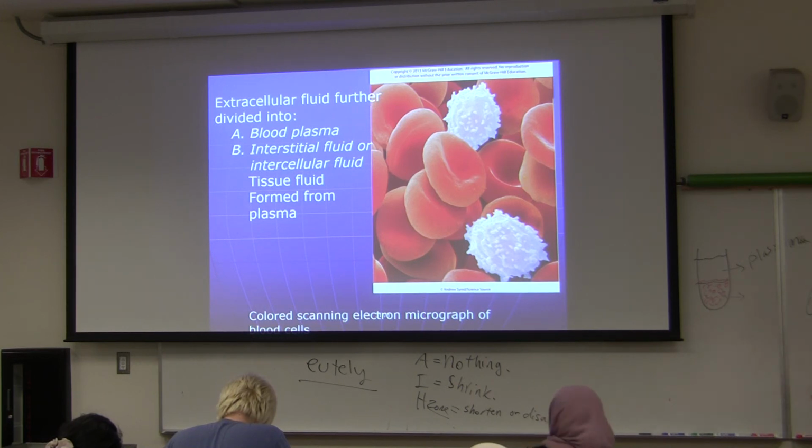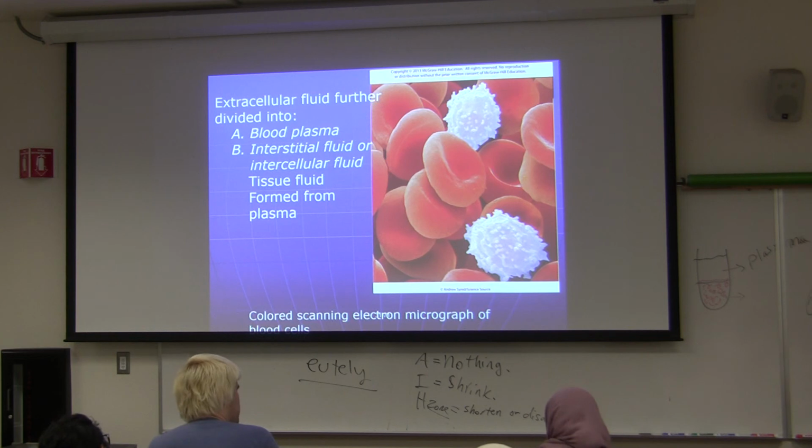Then you have another fluid inside of the cell. Remember that from biology 1? The fluid inside of the cell, I don't know if it's coming up or not, I might as well talk about it. It's called intracellular fluid. The fluid inside the cell is called intracellular fluid.